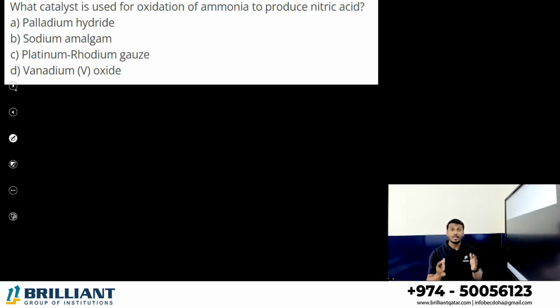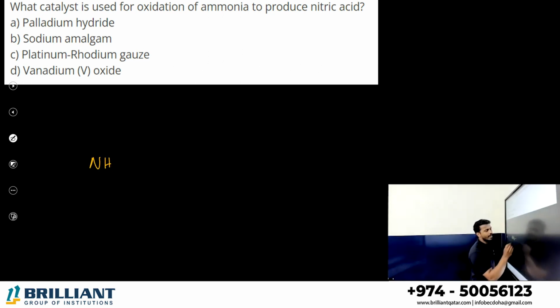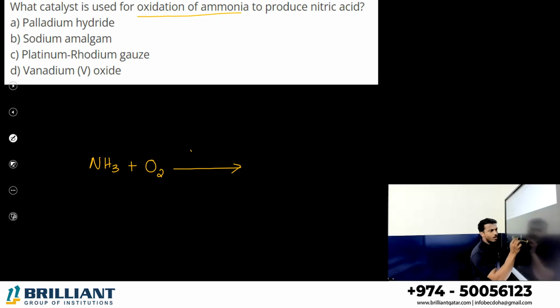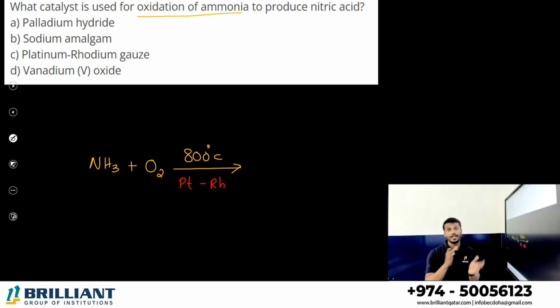You may study the preparation of nitric acid from ammonia. What is the equation? Oxidation of ammonia, dear student. What is meant by oxidation? Addition of oxygen. You may study that it is carried out around 800 degrees Celsius in the presence of a catalyst. What is the catalyst? Platinum rhodium gauze.